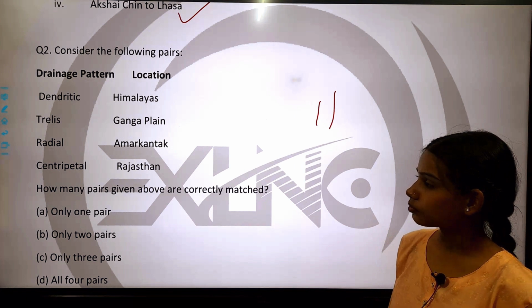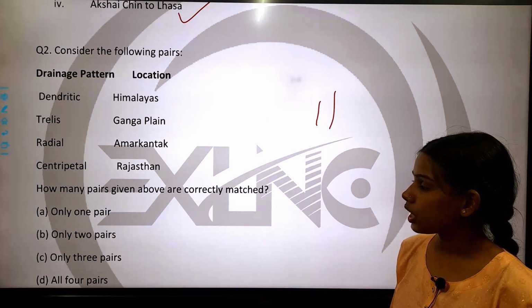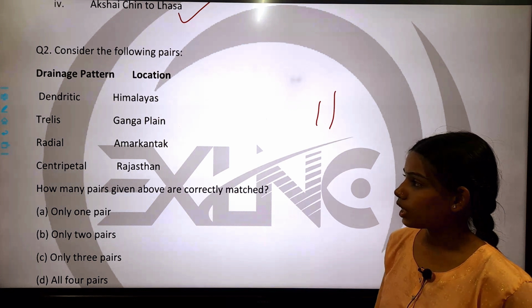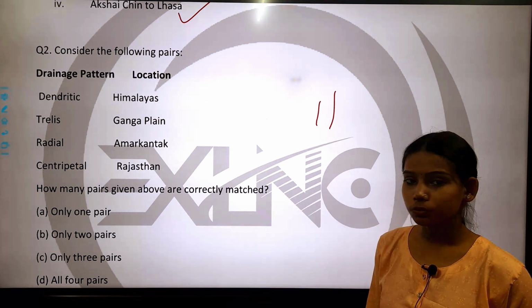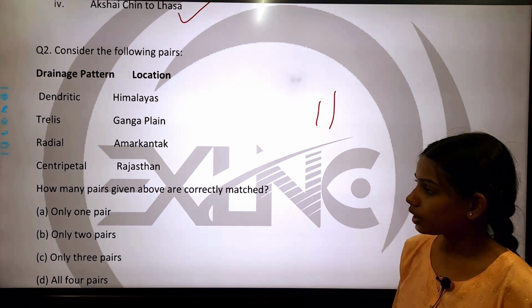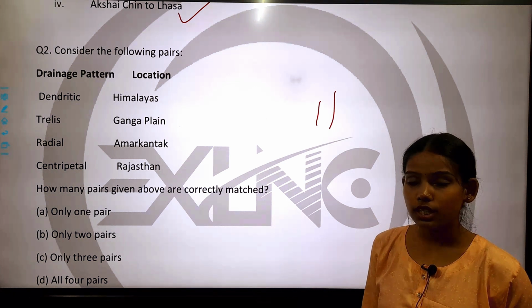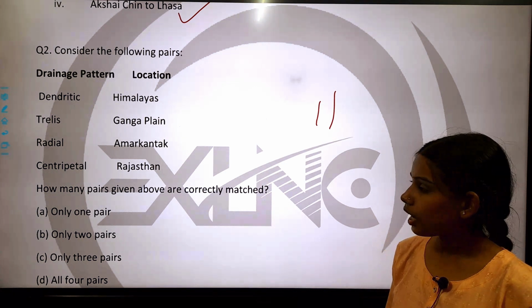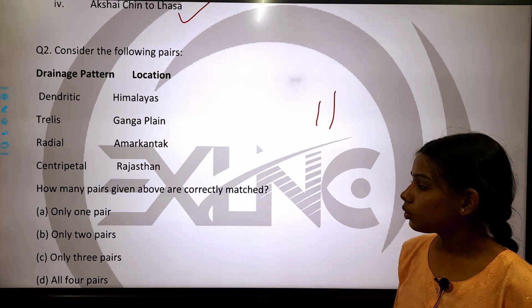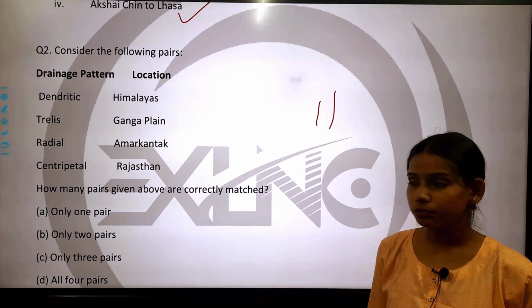Number 1 is dendritic and Himalayas. Number 2, trellis and Ganga plain. Number 3, radial and Amarkantak. And number 4, centripetal and Rajasthan. So you have to identify which of the following pairs is correct.